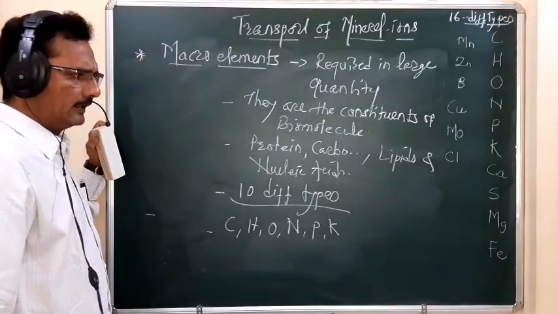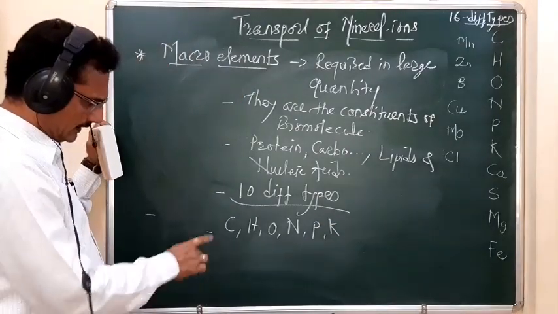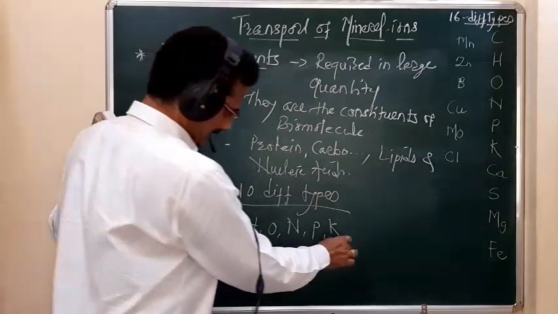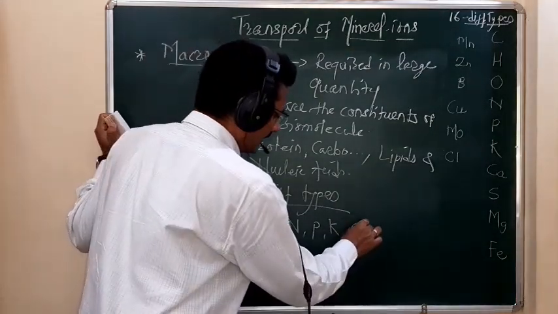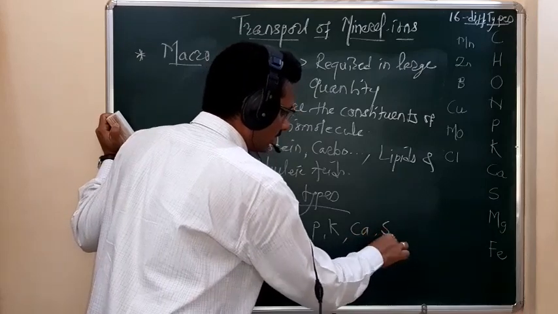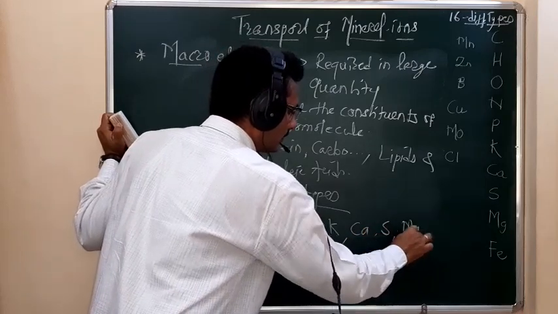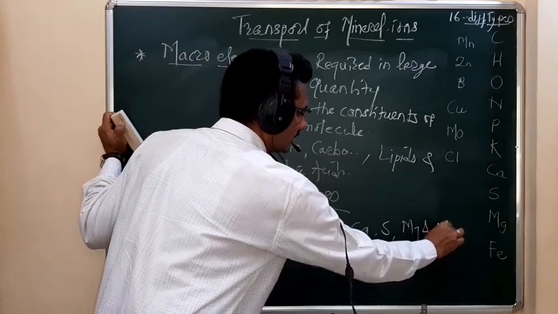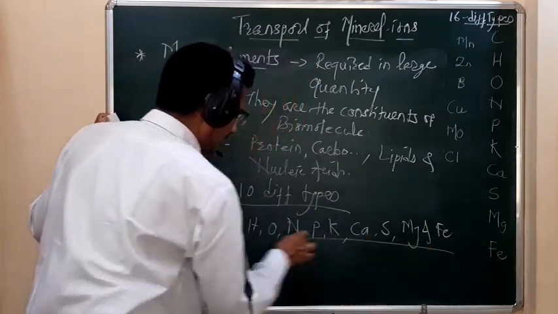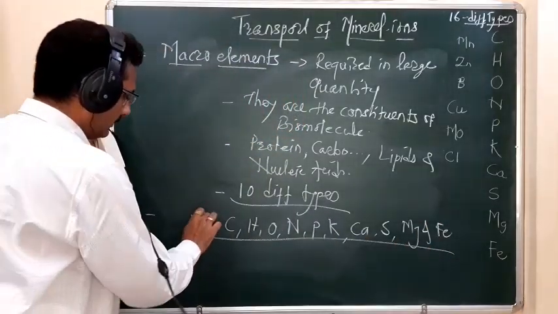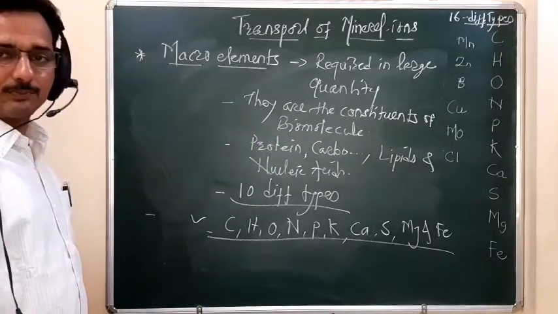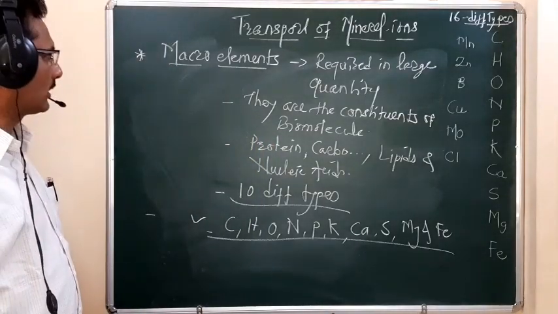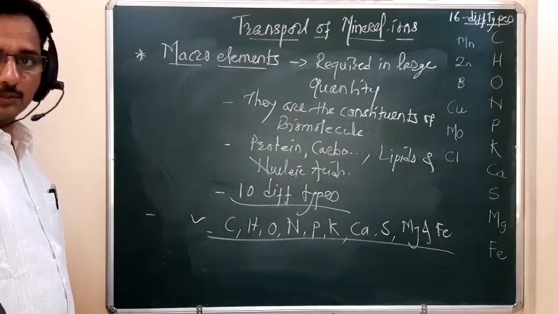Along with these six, there are calcium, sulfur, magnesium and iron. These are the 10 different types of elements required in a large quantity, and they are called the macro elements.